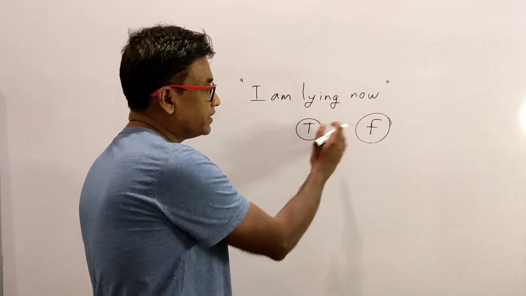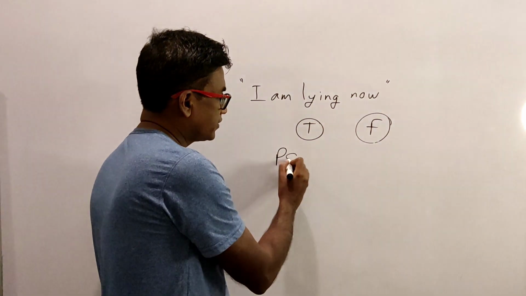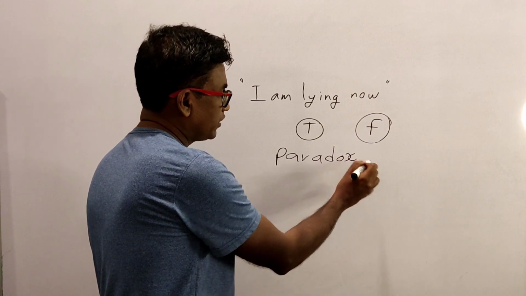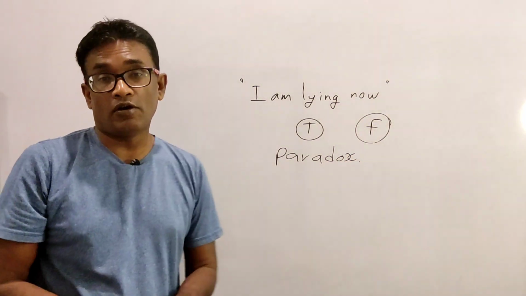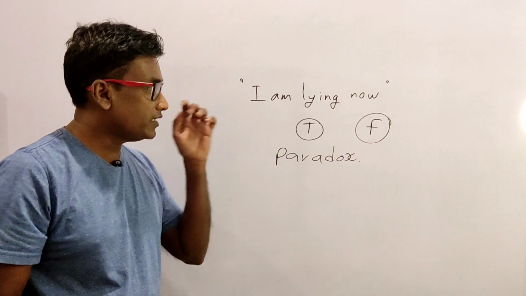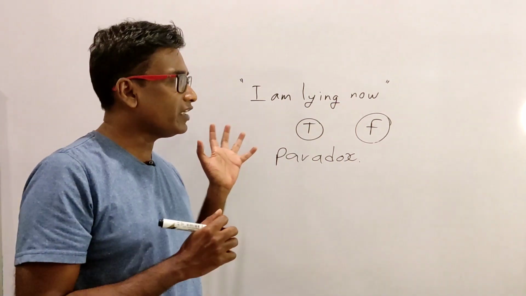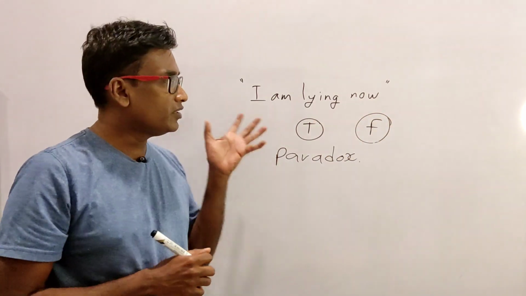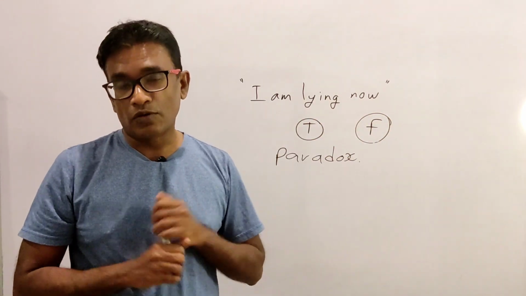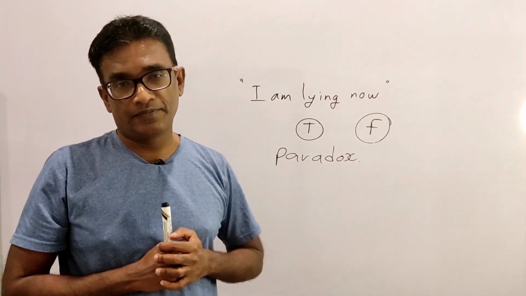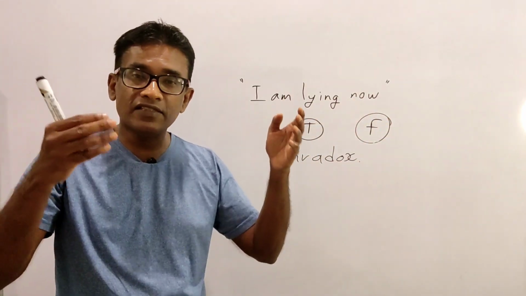So such statements are called paradoxes. This is a paradox. It's actually called liar's paradox. Declarations such as these do not have a truth value. We cannot assign a truth value to a statement like this. So all declarations do not have truth values, but most declarations do.